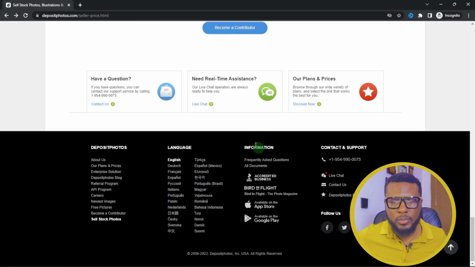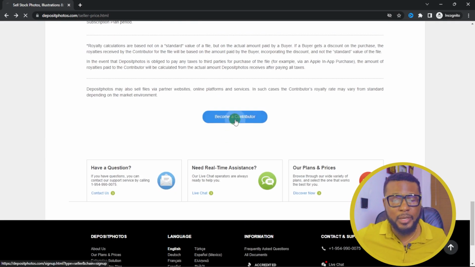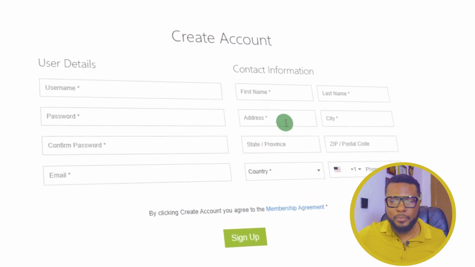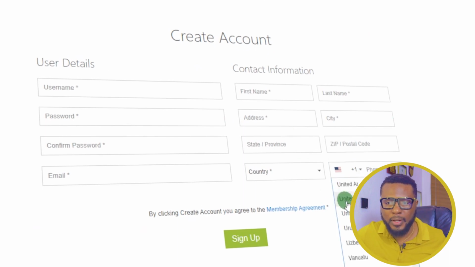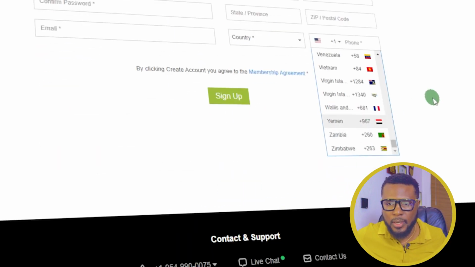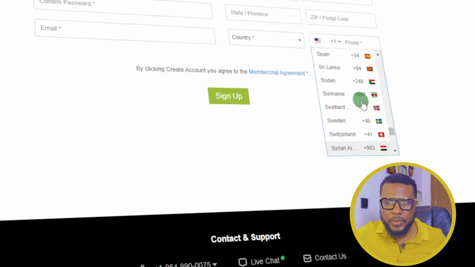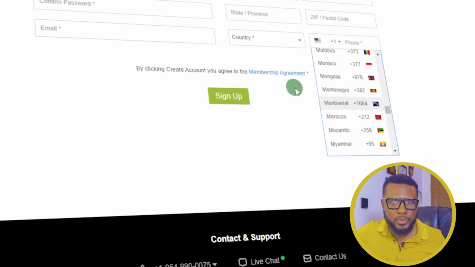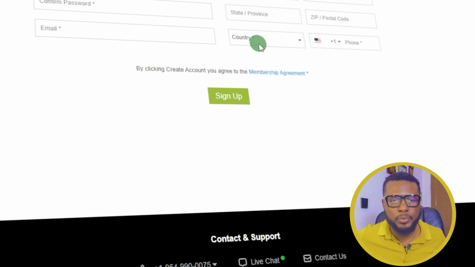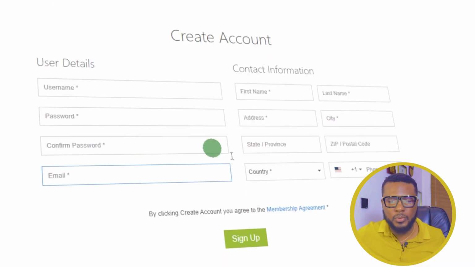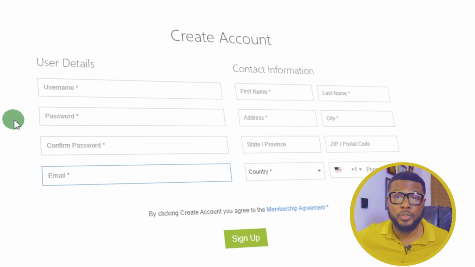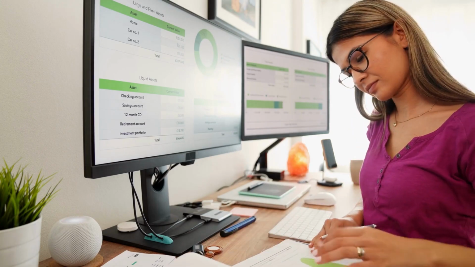So here you click on become a contributor. This is where you sign up. Your normal sign up, put your phone number, select your country code. If you're in Nigeria, US, Canada, just select your country code and put your country and password and then sign up, submit your pictures, and you're good to go. So let me chip this in. Before you submit your pictures, don't just rush and start submitting your pictures. No, make sure you do research on the best keywords.